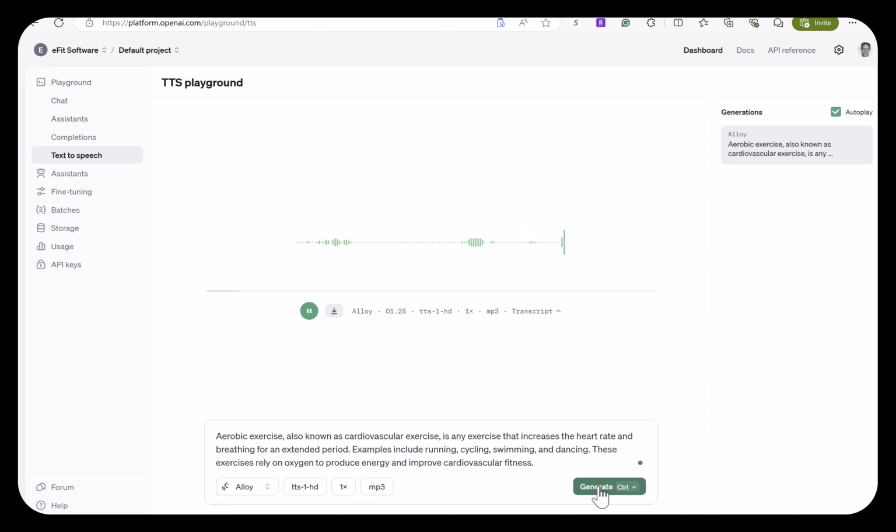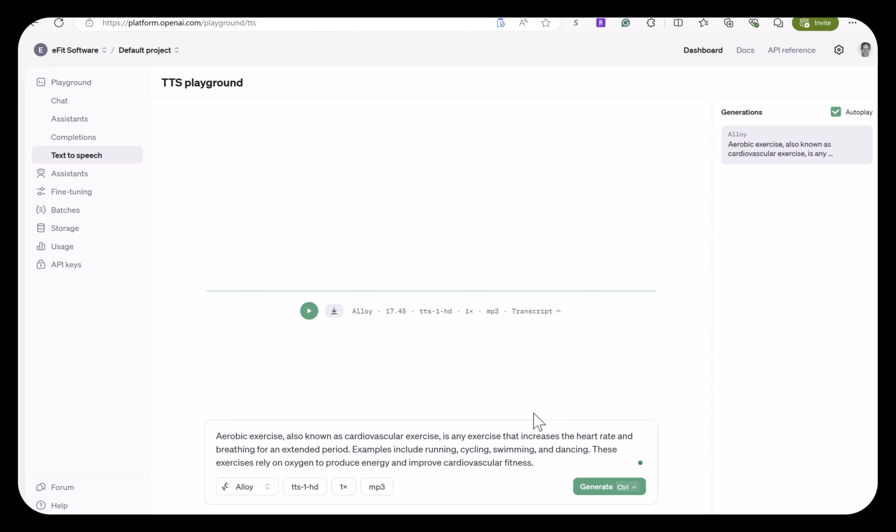Aerobic exercise, also known as cardiovascular exercise, is any exercise that increases the heart rate and breathing for an extended period. Examples include running, cycling, swimming, and dancing. These exercises rely on oxygen to produce energy and improve cardiovascular fitness.